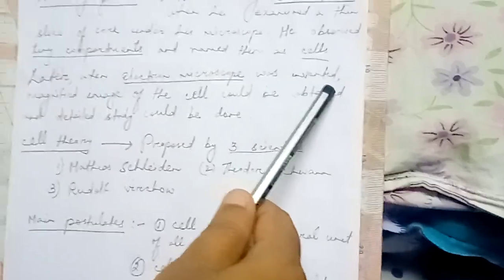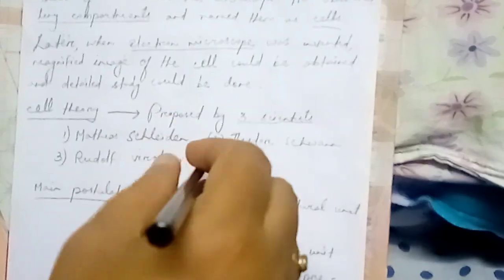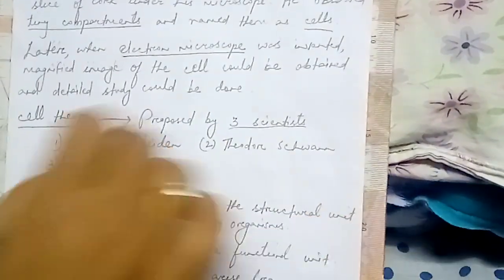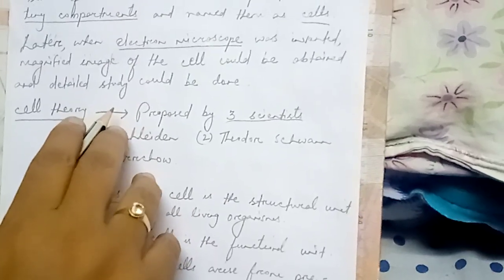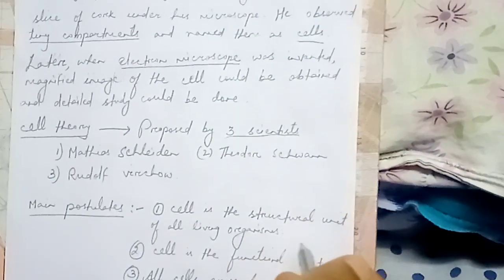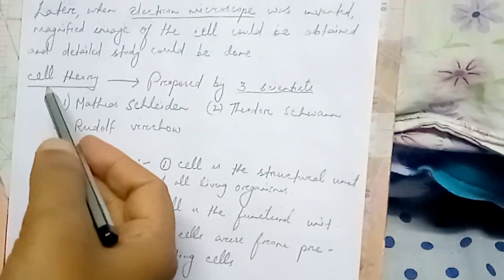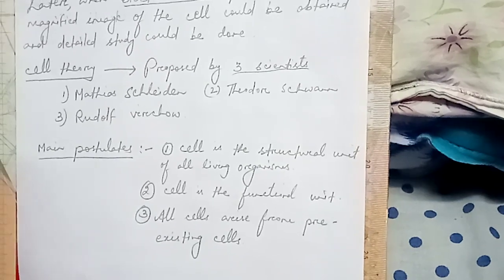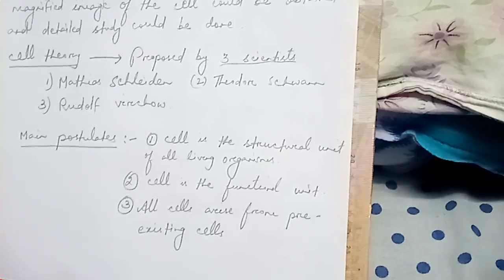Later, when the electron microscope was invented, the inner contents of the cell could be magnified, and then we could get a detailed picture of a cell. Now before going into the structure of the cell, let us discuss the cell theory. This cell theory was proposed by three scientists, namely Matthias Schleiden, Theodor Schwann and Rudolf Virchow.